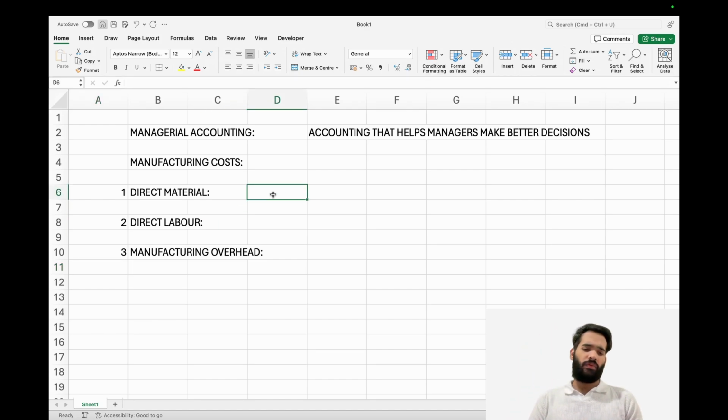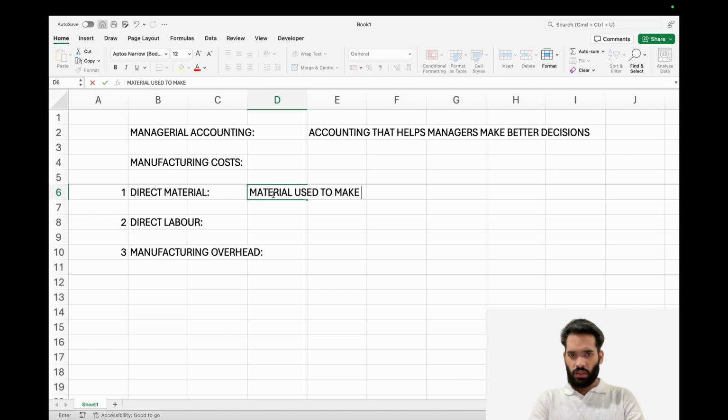Okay, so let's explain what each of these costs refer to. So direct material refers to the material used to make the product. For example, if I ask you what is the direct material of making a laptop, you will say a keyboard, a screen, processor, RAM, right? All of these things that you'll put together to make the laptop.